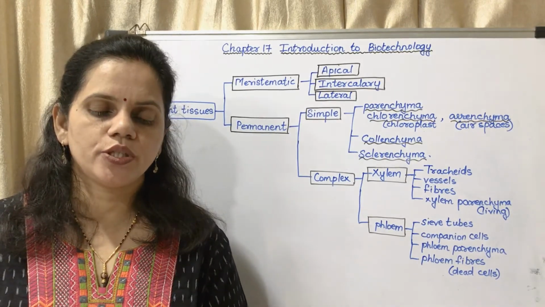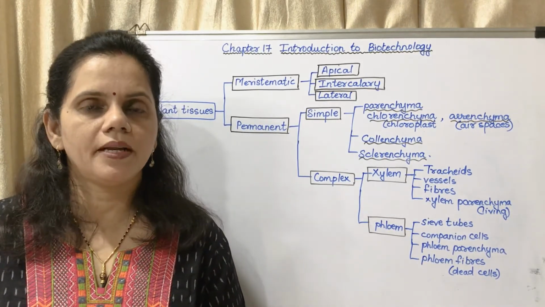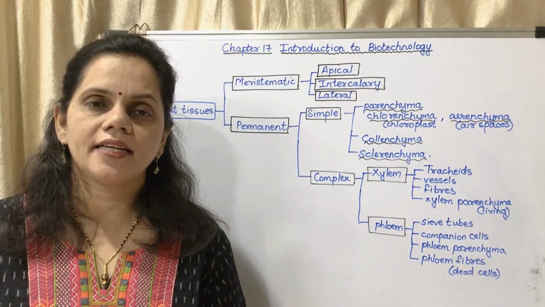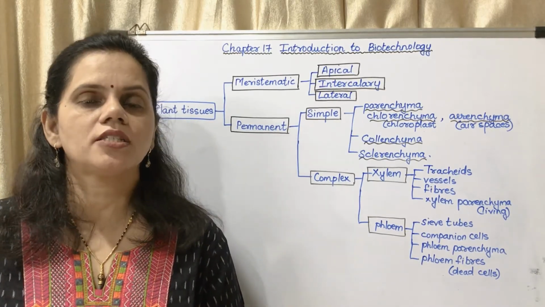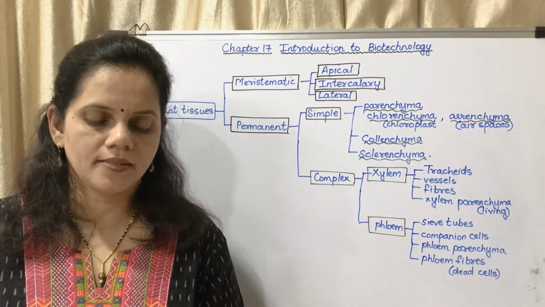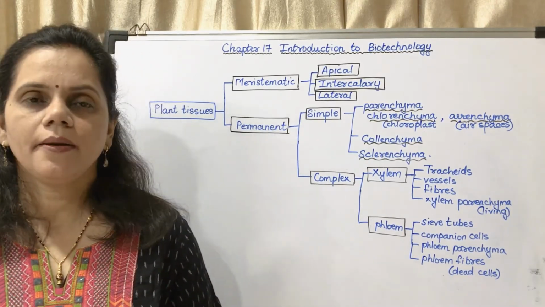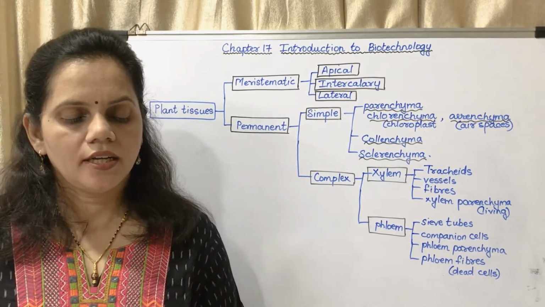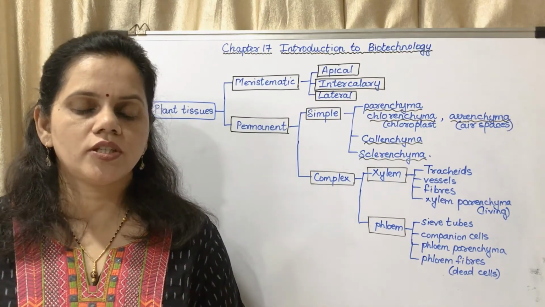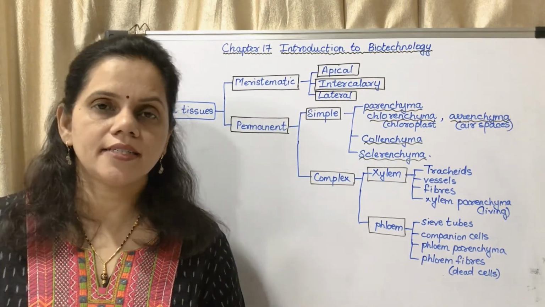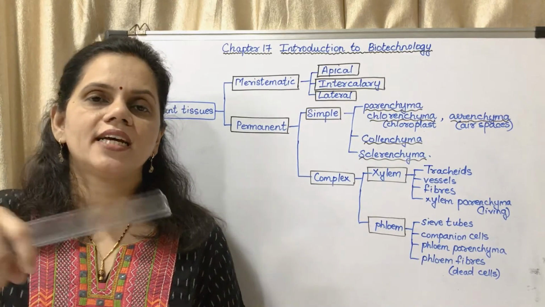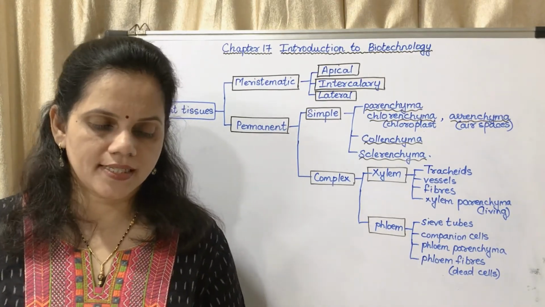Page number 201. Types of simple permanent tissues. The diagrams are important. They are asked for 2 marks. Name of the tissue, first one, parenchyma. Structure: they are living cells with thin cell wall and intercellular spaces. So there are spaces in between 2 cells.